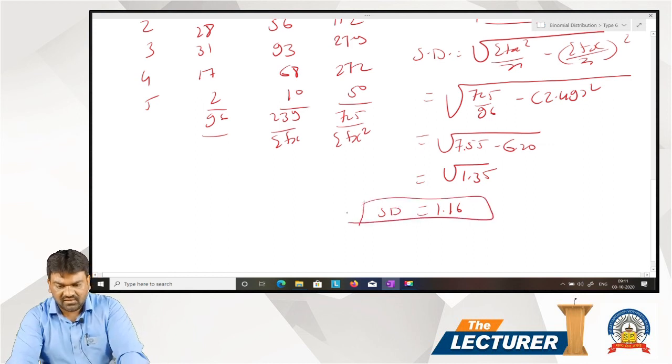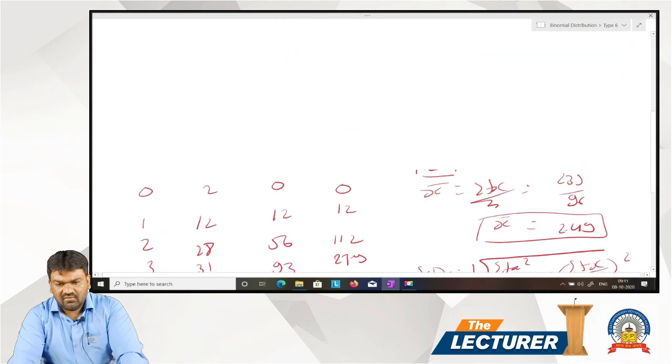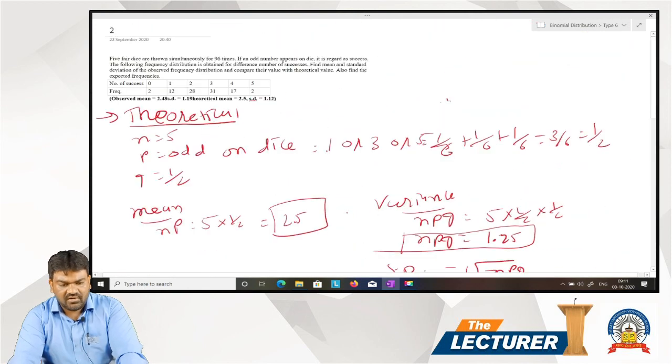So these are the observed values: standard deviation 1.16, mean 2.49. Theoretical value standard deviation is 1.118 and mean 2.5.